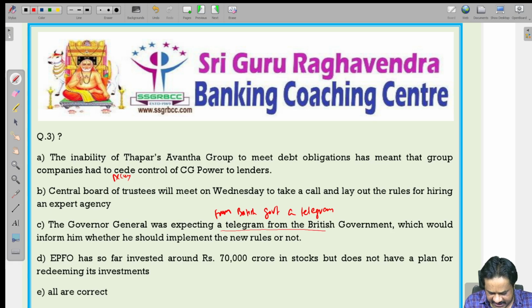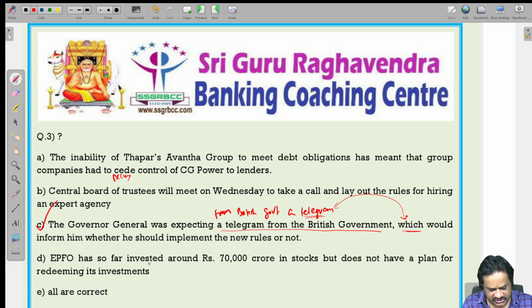Which is a relative pronoun and it is talking about the telegram, so we should use telegram before which. The Governor General was expecting from the British government a telegram which would inform him whether he should implement the new rules or not. So the error is in C.